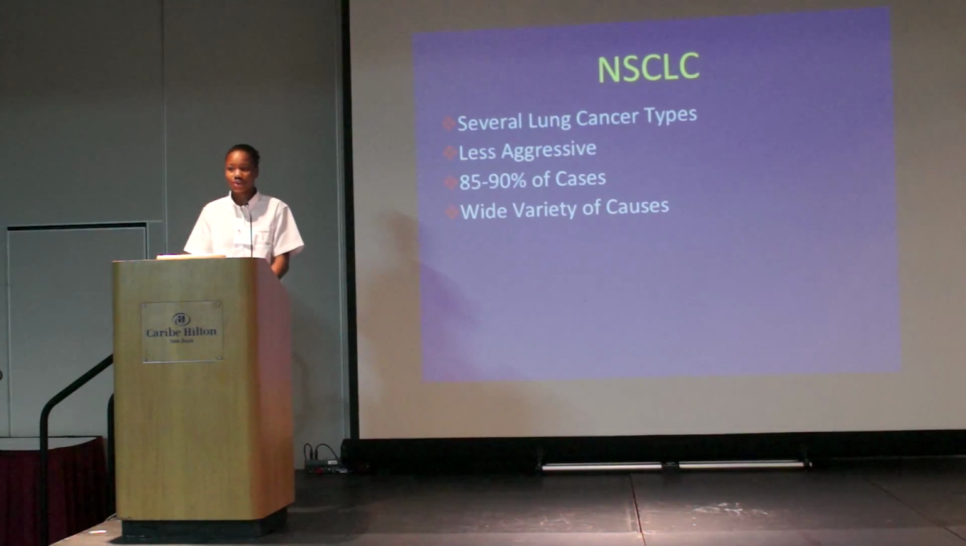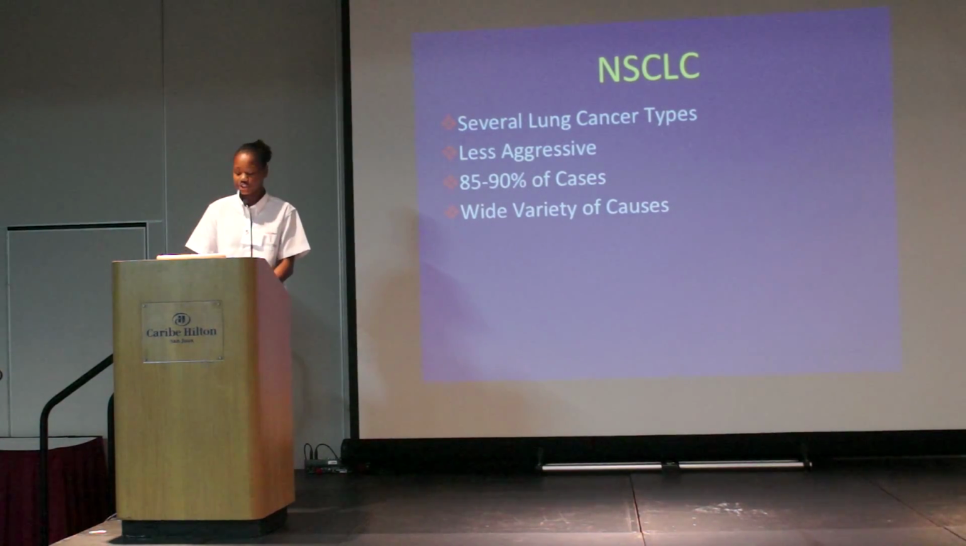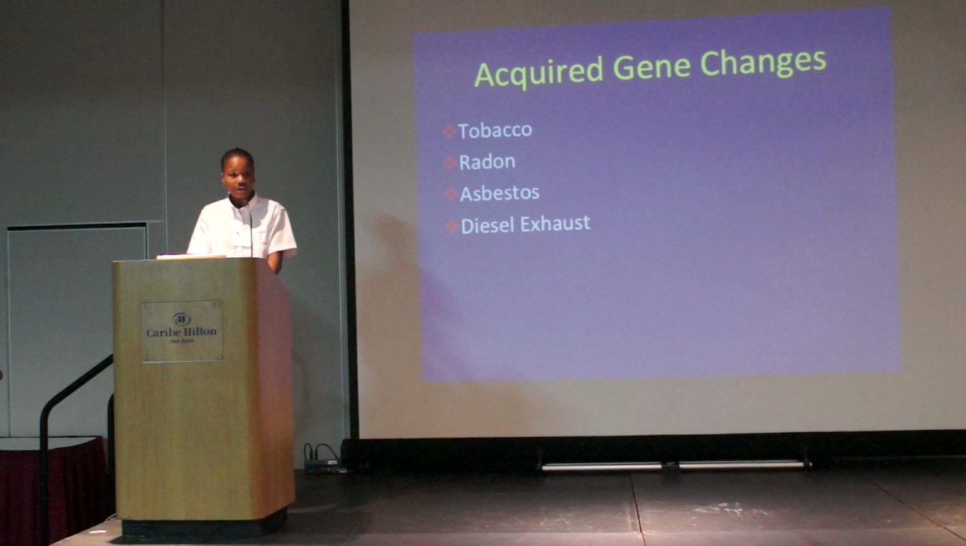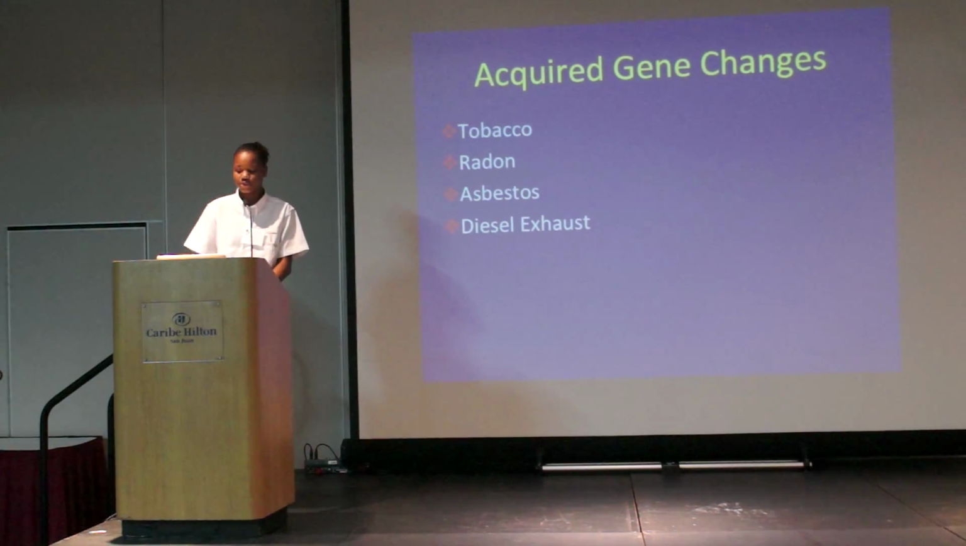Non-small cell lung cancer is the more common form because it has a wider variety of causes. And these causes are broken down into two major categories: inherited gene changes and acquired gene changes. While inherited gene changes are an identified cause of lung cancer, it's more often caused by acquired gene changes. Acquired gene changes are developed by one's exposure to certain chemicals or gases. They're known as acquired because they're brought on by one's own lifestyle or life choices.